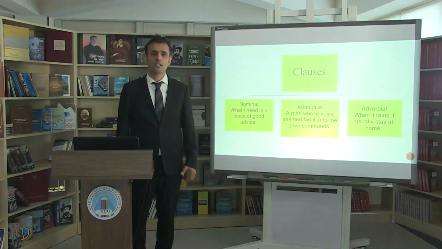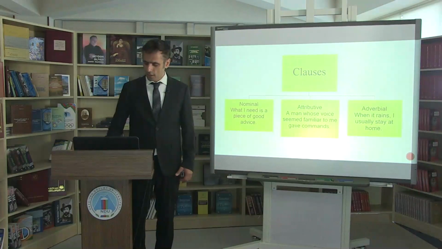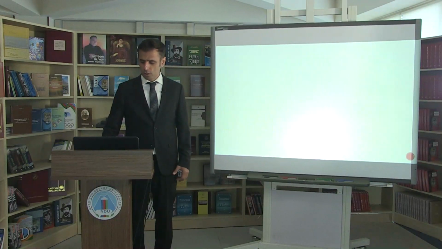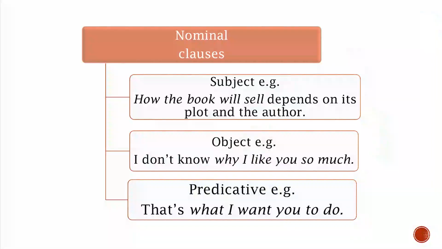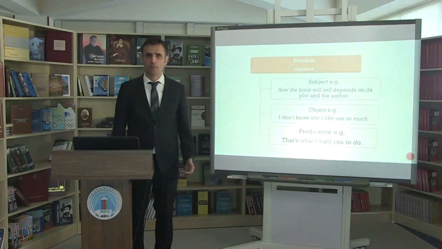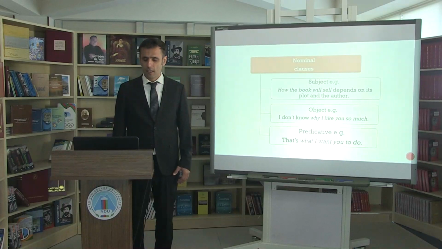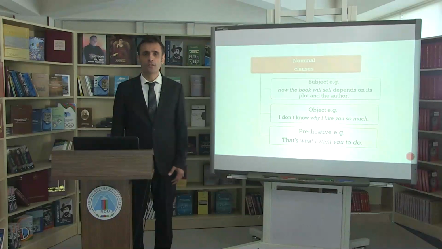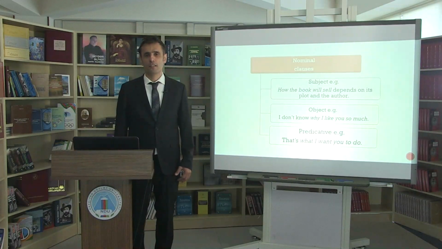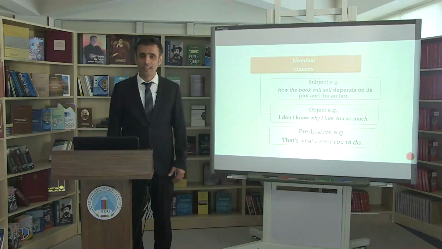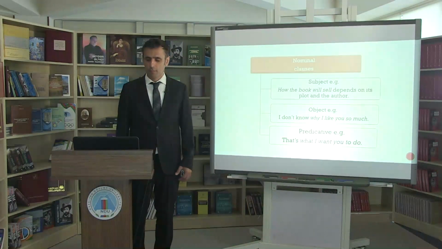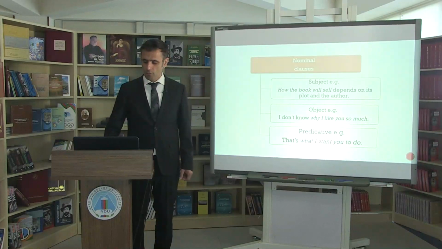Nominal clauses are used in the place of a noun in English sentences. There are also three kinds: subject clause, object clause, and predicate clause. Subject clauses, as we can understand from the name, are used in the place of the subject of a sentence. An object clause, on the other hand, is used instead of the object in a sentence. A predicate clause can be used instead of the predicate of a sentence.